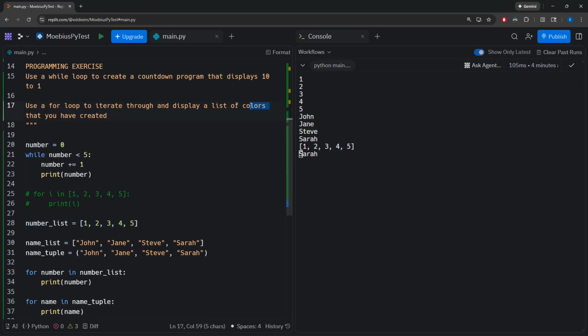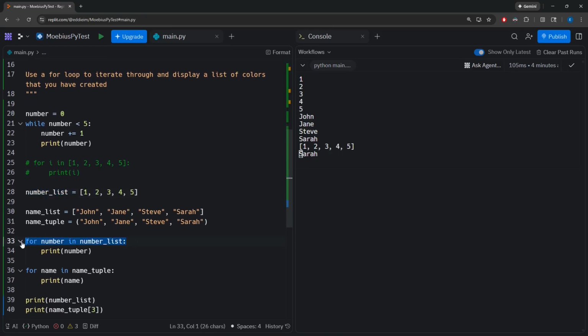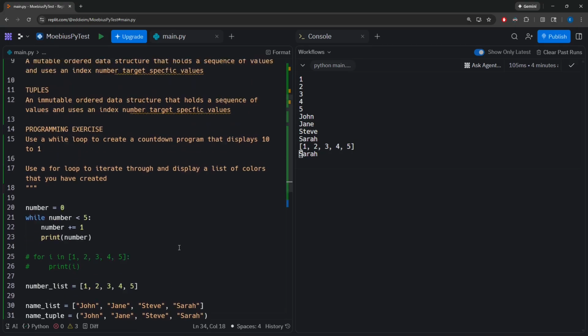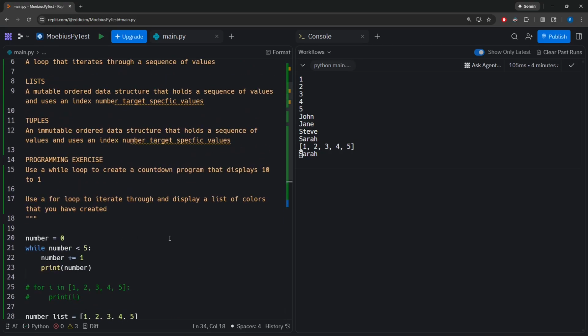It doesn't have to be a list of colors. That's just the example that I came up with. You can have multiple lists as well if you wish to create, but I think creating a list and storing it in a variable and being able to use a for loop to iterate through a list and display those values will help you immensely in getting comfortable with utilizing for loops.